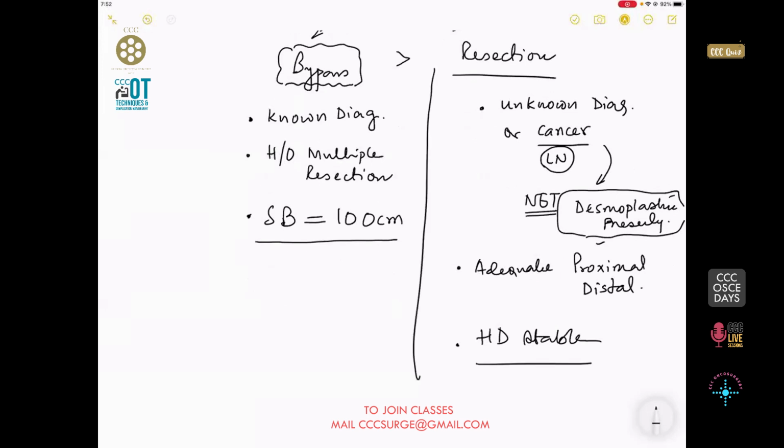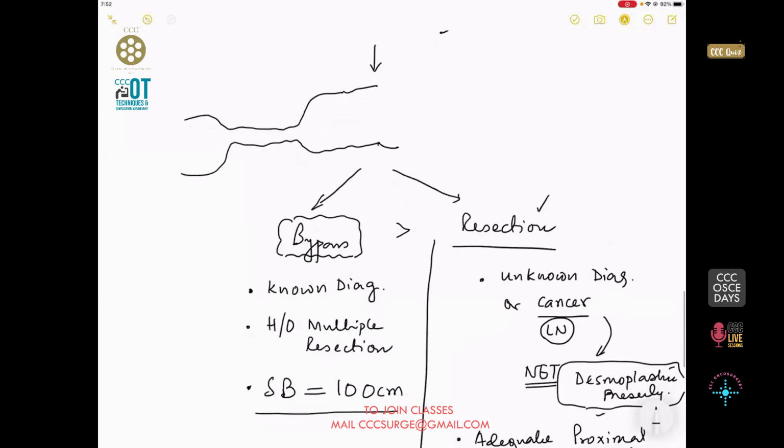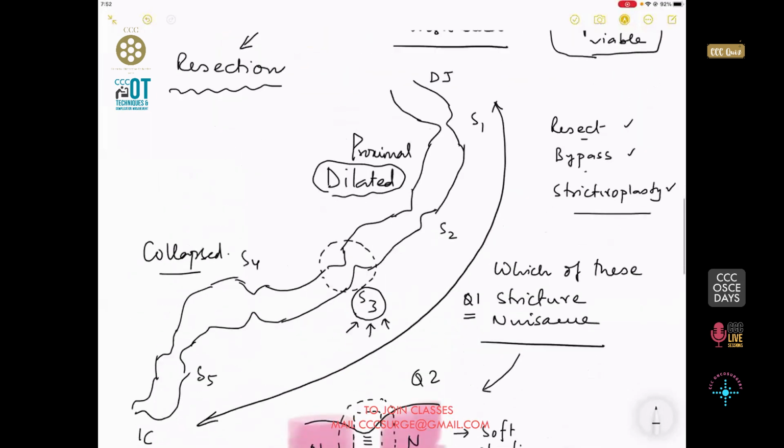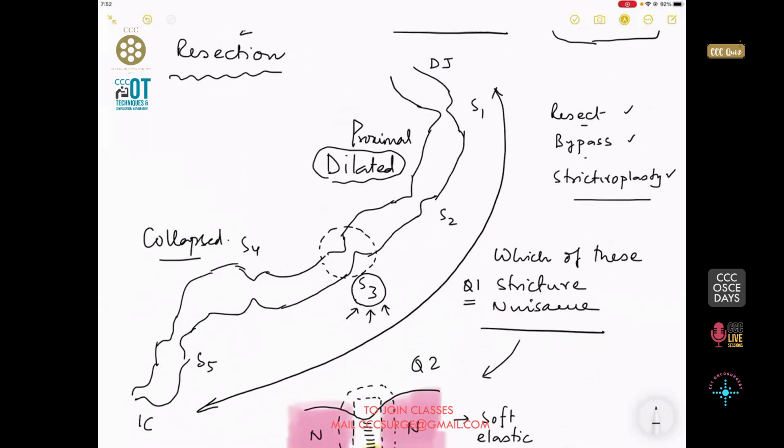So these are the points that go more in favor of a resection rather than a bypass. Okay, so these are the points to consider. I will again recap. Whenever you get a patient with multiple strictures in the small intestine, remember that it is always good to think about doing a resection, bypass, and stricturoplasty.